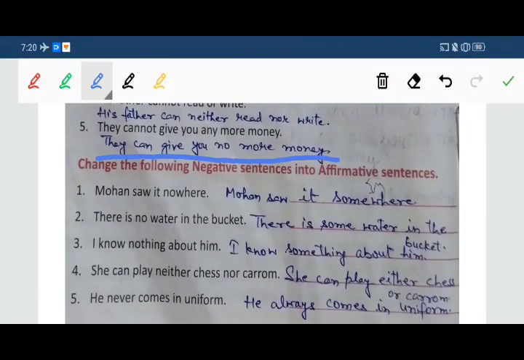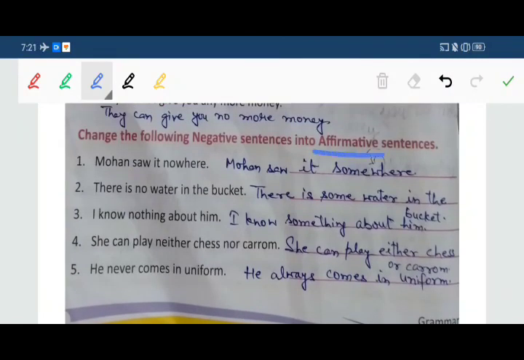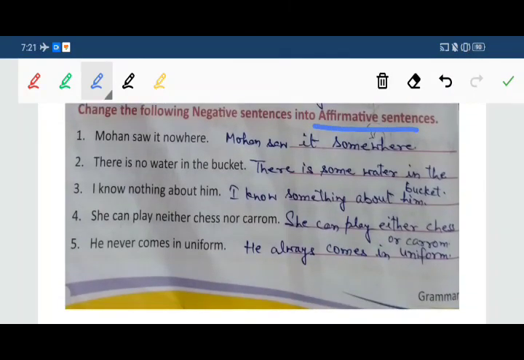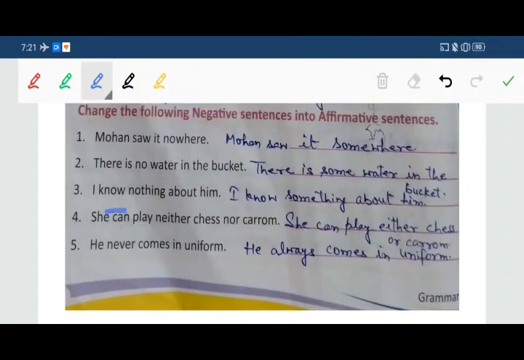Now come to C exercise. Change the following negative sentences into affirmative sentences. First one: Mohan saw it nowhere. Answer is: Mohan saw it somewhere. Second: there is no water in the bucket. There is some water in the bucket. Third: I know nothing about him. I know something about him.